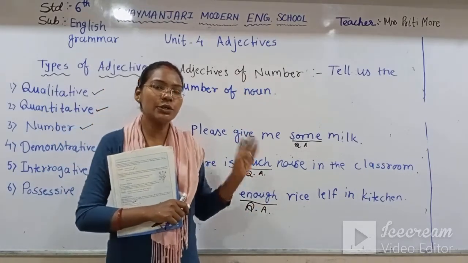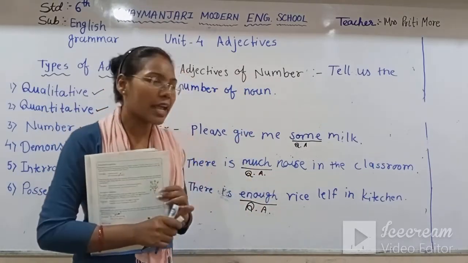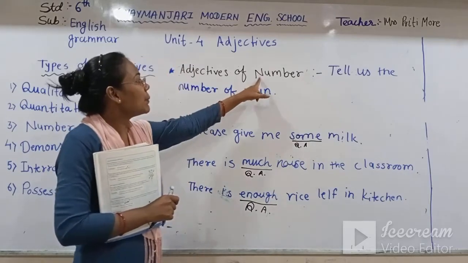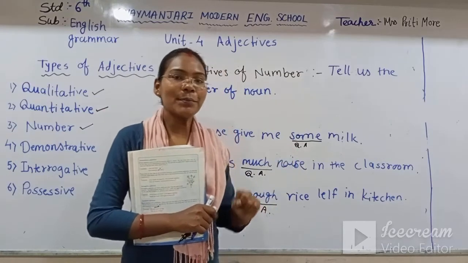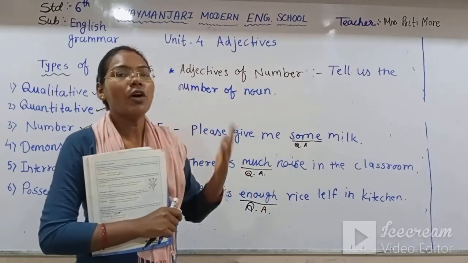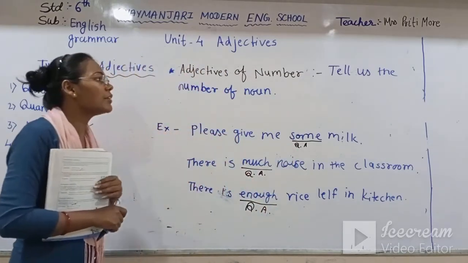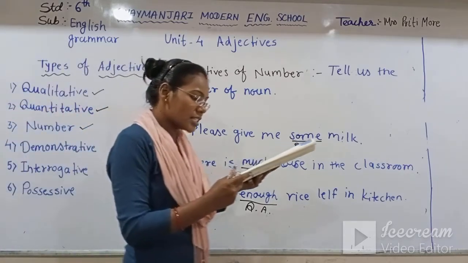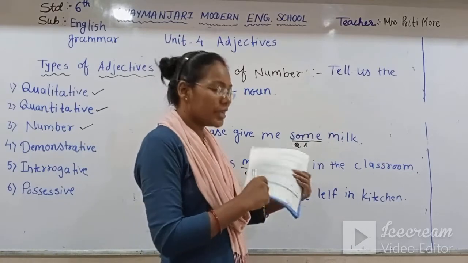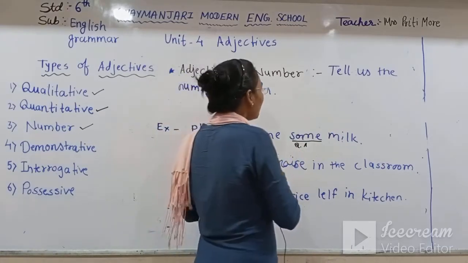It can be 1, 2, 3, 4 like that. With the number we can guess there could be a number like 1 to 10 or 11 to 20. They answer the question how many.